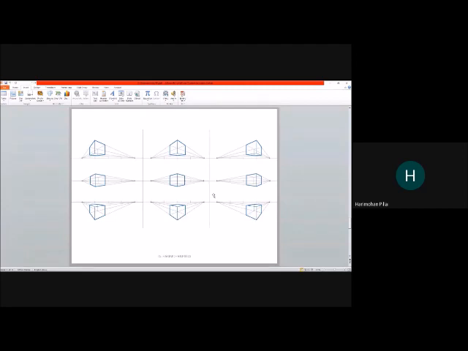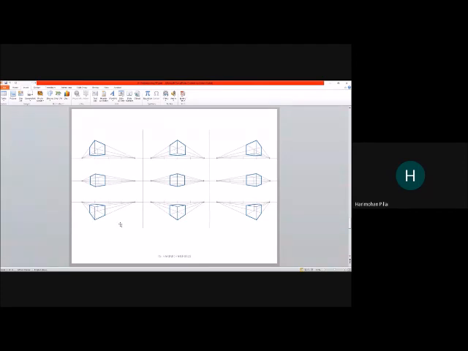On the extreme left, you see the right side of the object more than the left side. In the middle one, you see both sides as the same. See, this is a cube, and both sides you see equally. But on this side, you see the left side more than the right side. And what is the difference? The difference is the way you have placed the object. Your vanishing point on the left is more towards the left, and the right is less towards the right. So look at the way they are placed. This is one method of understanding two-point perspective.